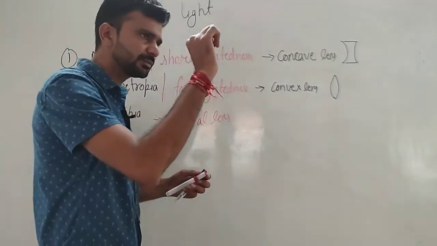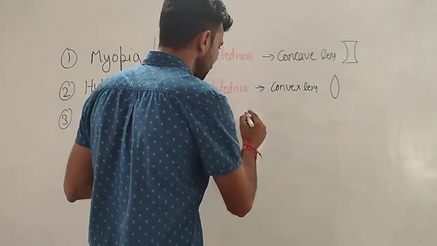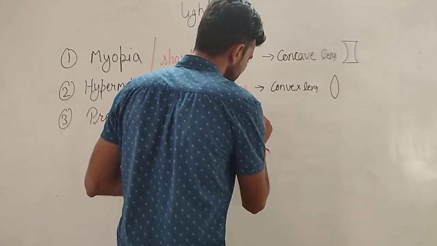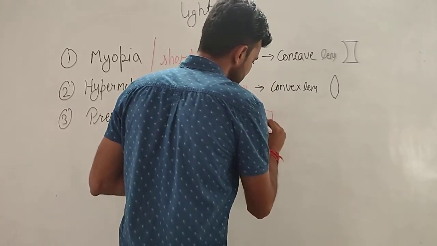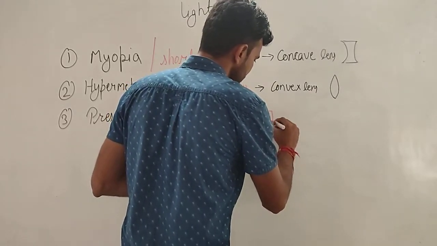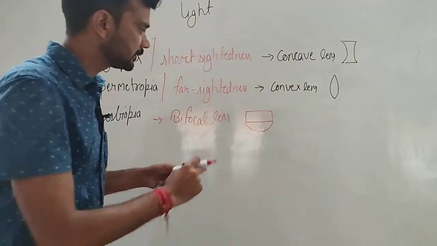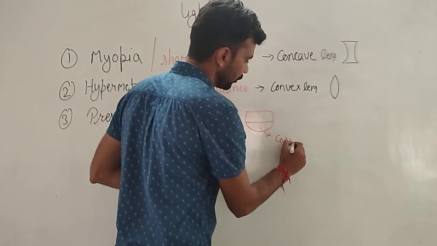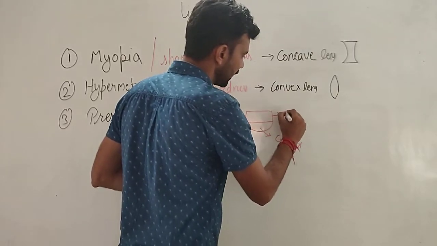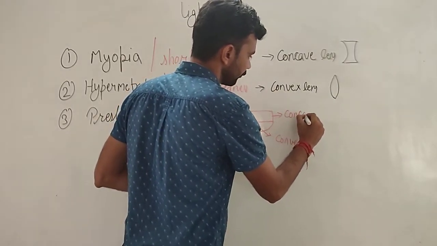उनकी specs में बीच में एक line दिखती है हमें. So that upper part, suppose this is a glass of a spec and this is a center line. So the downward part is made up of convex and the upward part is made up of concave.